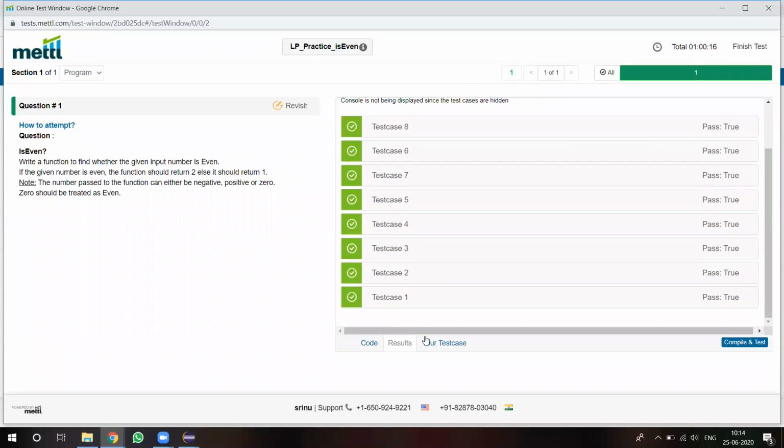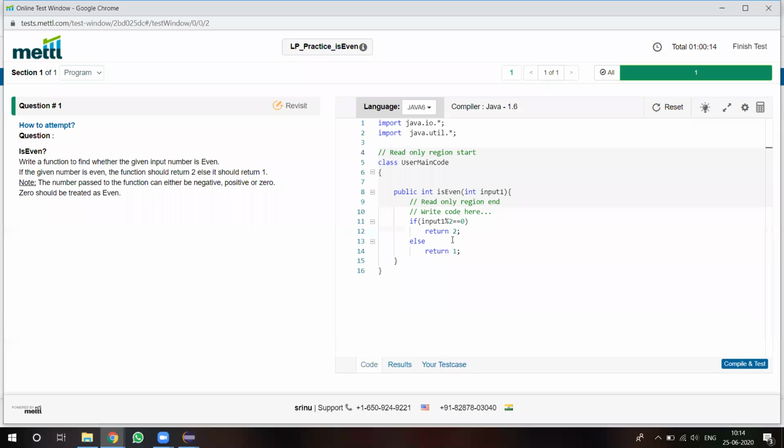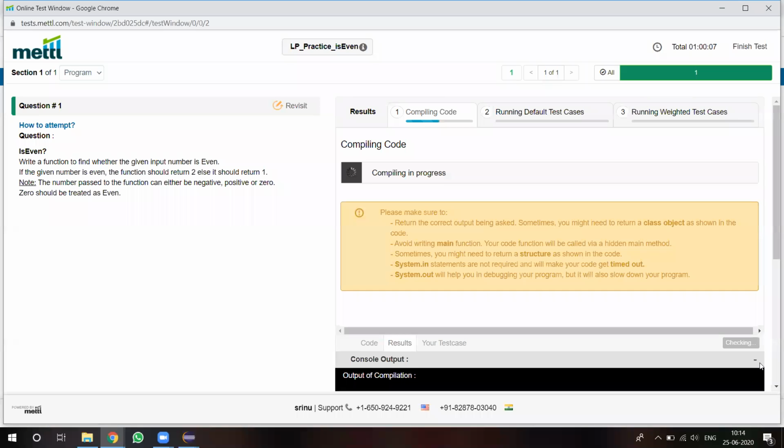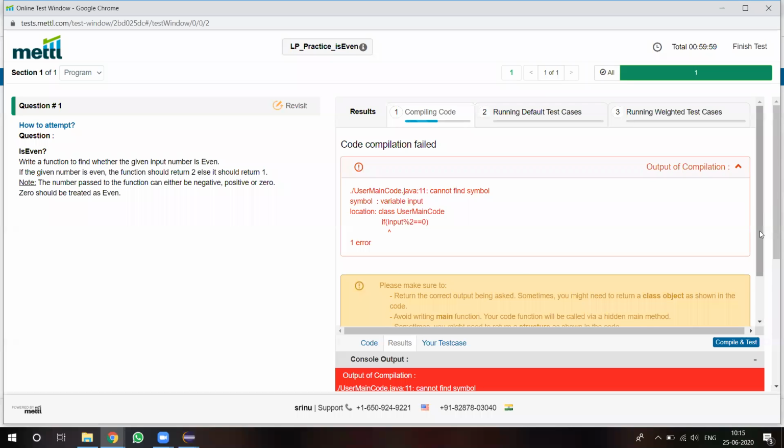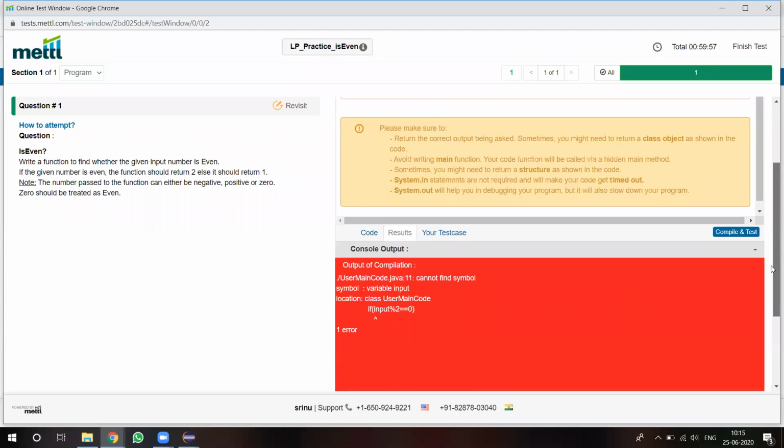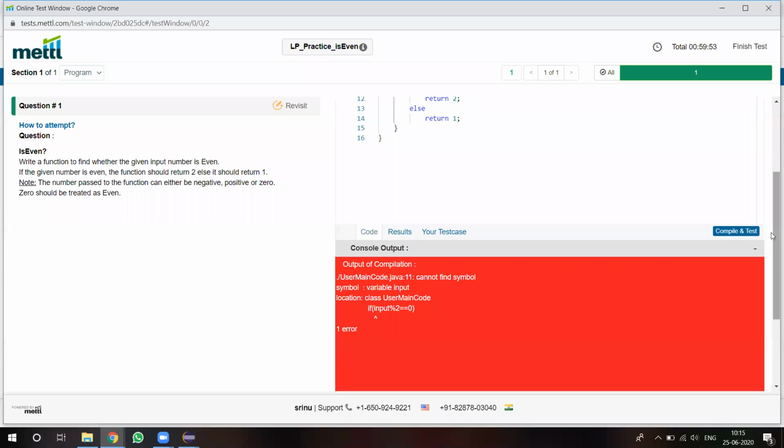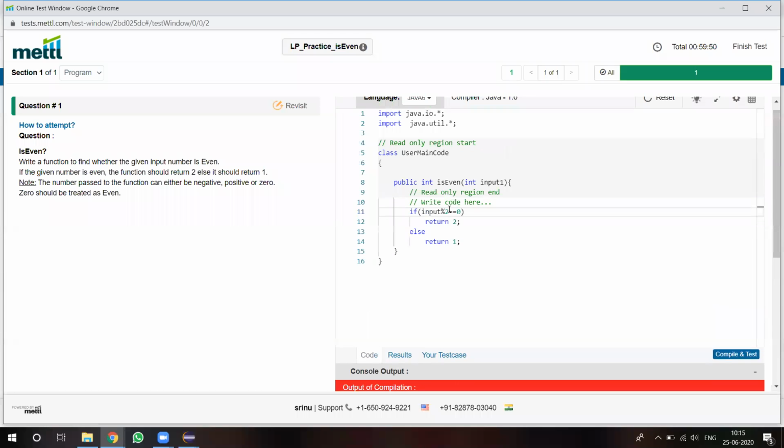Everything is okay. Suppose you forgot to give input1 and gave something else, like this, and click compile and test. An error is displayed. So we must follow whatever input variable is specified, use that particular input variable, and compile and run.